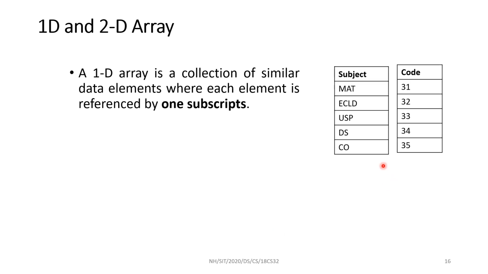Here we have got two different arrays. One is a set of characters, a character array, the other is a set of integers, an integer array. I will be naming this array with a name called subject, and this array with a name called code. So the array name is code here, and the array name is subject here. So code of 2 means 33, subject of 4 means 0.